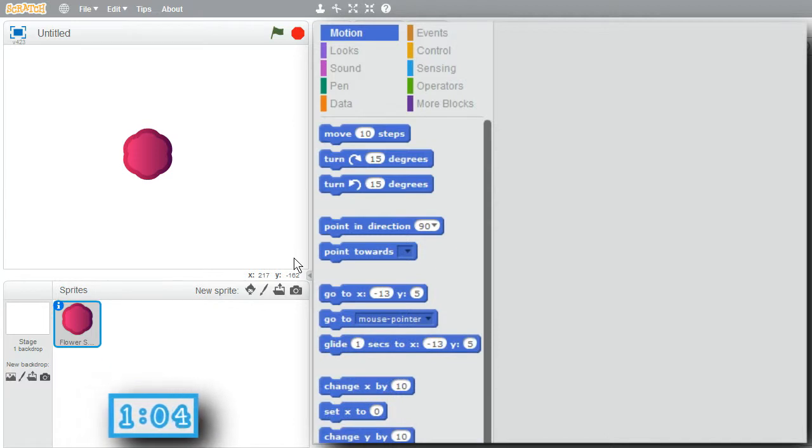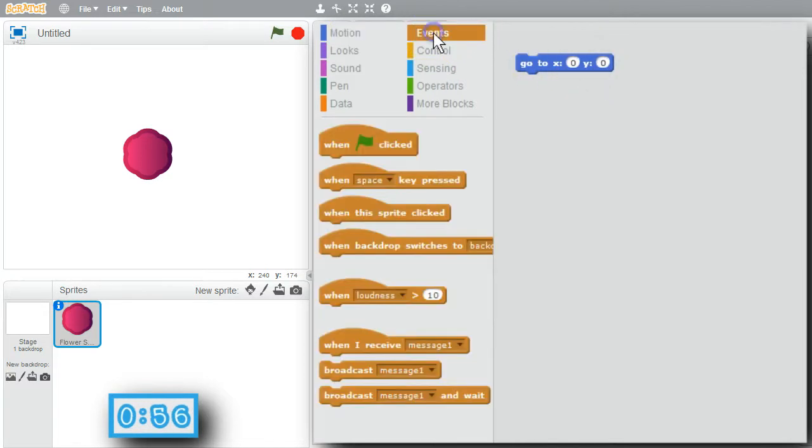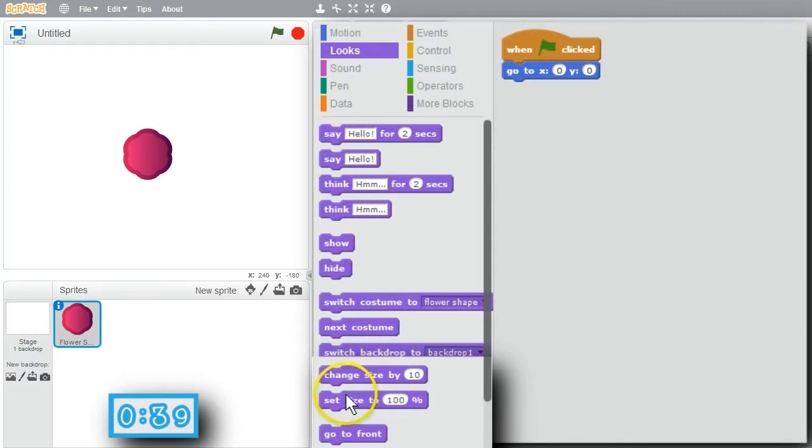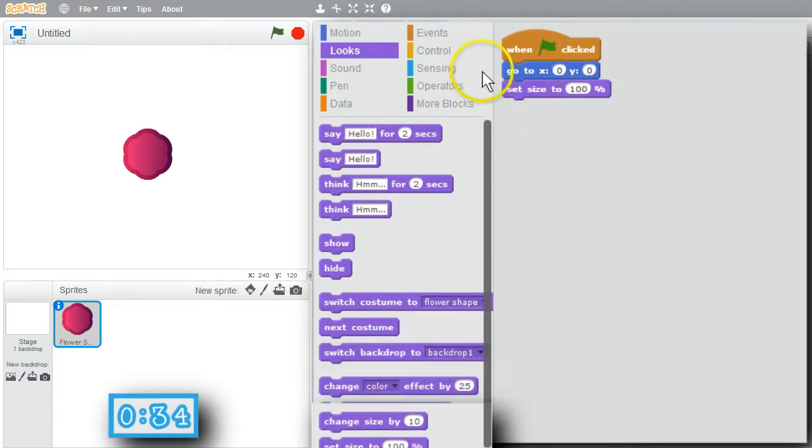I always want to start in the middle. I'll use go-to. I want to go to 0, 0. Events, when a green flag is clicked. First I want my sprite to shrink and disappear, then I'll worry about clones. The sprite will start at 100% size and shrink until it's less than 10%. I'll go to looks. I'll get set size, start at 100%. I want to shrink it until it's less than 10%.